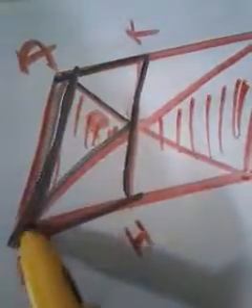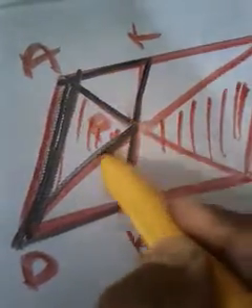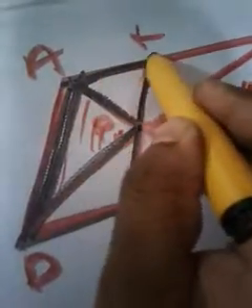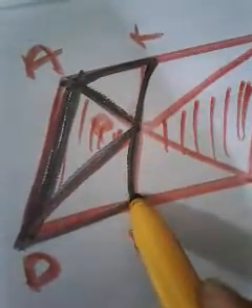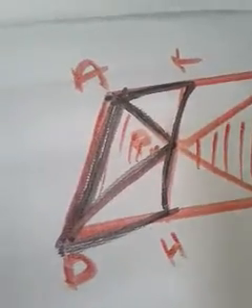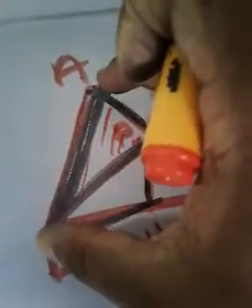Consider the triangle APD. This is your triangle which you have to consider, and the next parallelogram you have to consider is AKHD. Compare this triangle and the parallelogram. What is the specialty? Both are on the same base and between the same parallel lines. Which is the same base they are sharing? AD. AD is the same base.